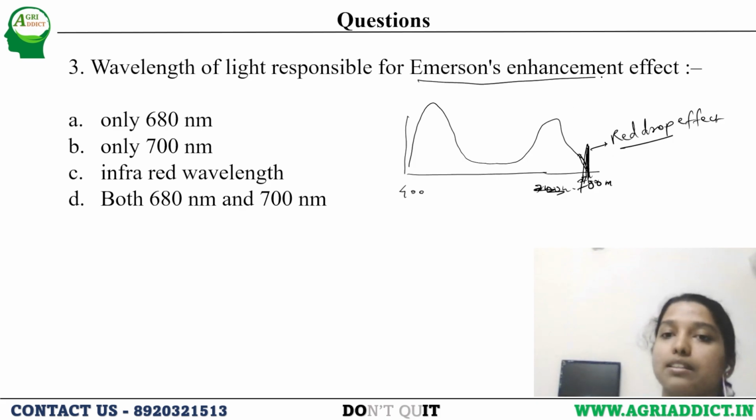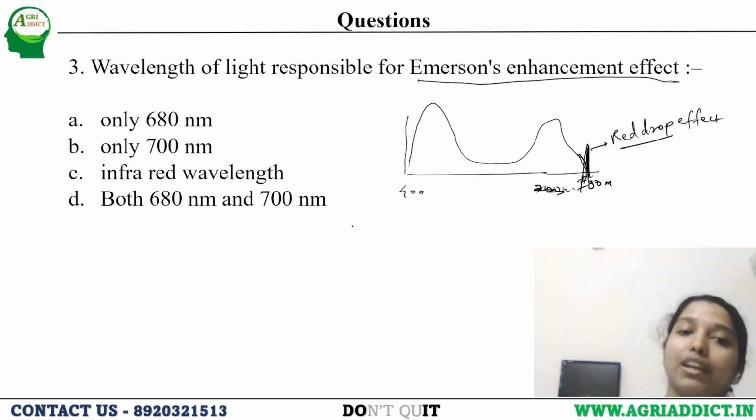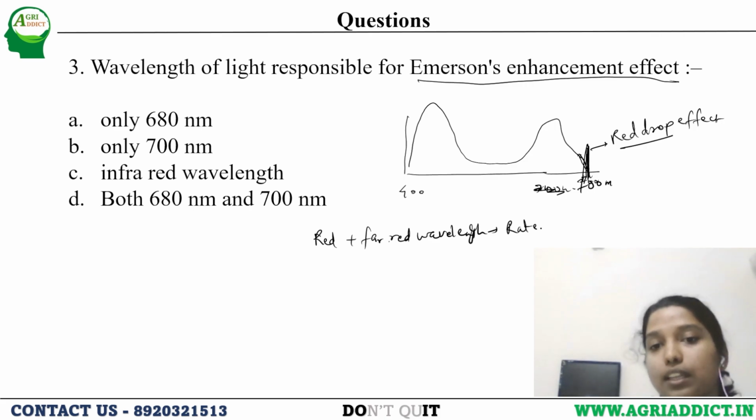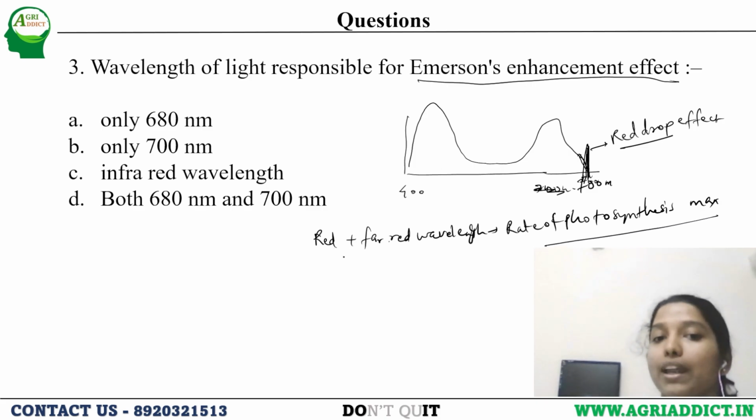The second concept is Emerson's enhancement effect. When we provide red wavelength plus far red wavelength together to a green plant, the rate of photosynthesis is maximum.